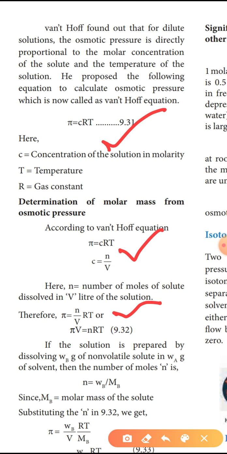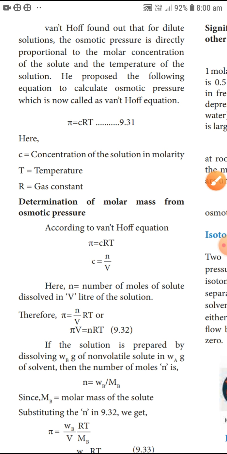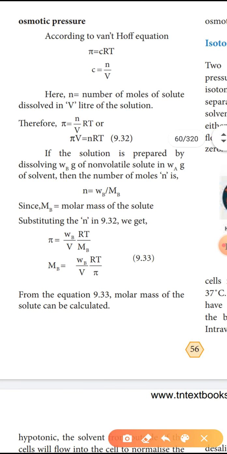If a solution is prepared by dissolving WB grams of non-volatile solute in WA grams of solvent, then the number of moles n equal to WB divided by MB, weight by mass, where MB is the molar mass of the solute. Substituting the n value, pi equal to WB divided by V, RT by MB. So MB equal to WB into RT divided by V pi. From that equation, the molar mass of the solute can be calculated.